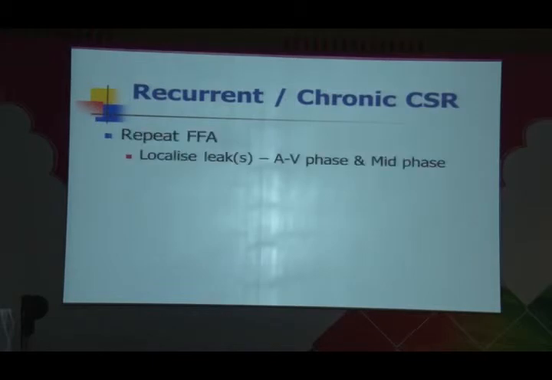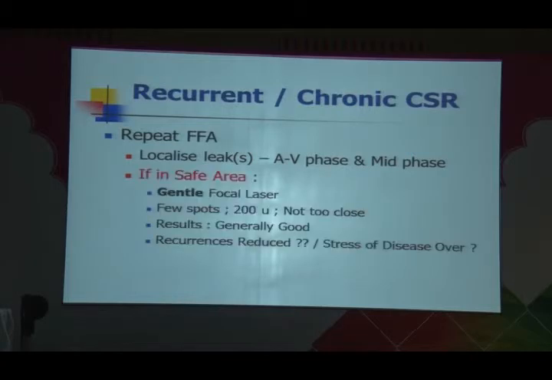If the patient comes with a repeat episode or a recurrent CSR, or the first episode is not resolving and has gone to the chronic phase, then what should be the approach? At that time, what I normally do is repeat the angiogram and localize the leak. Why do we want to localize the leak? Because if it is laserable, I tend to laser that patient. This is only for recurrent and chronic CSR. And if the leak is in a safe area, away from the sacrosanct black area or the foveal FAZ on the angiogram, I tend to place a few gentle spots of laser.